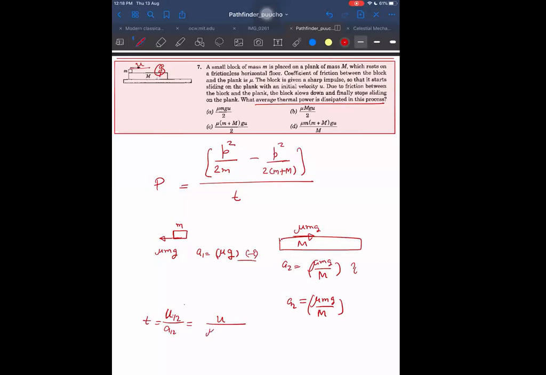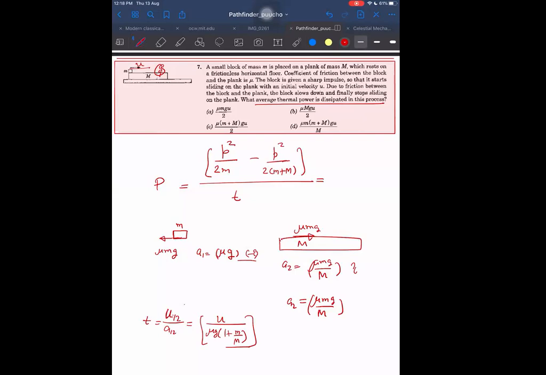So we will get mu g into (1 plus small m by capital M). That is the time taken: u upon mu g into (1 plus small m by capital M). Is that right? And what is in the numerator here?